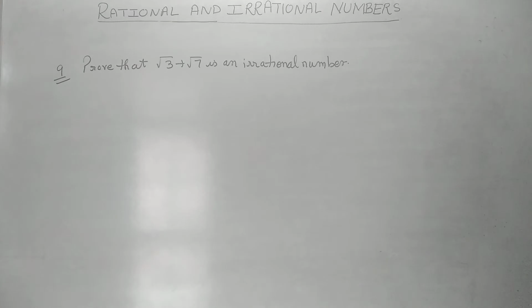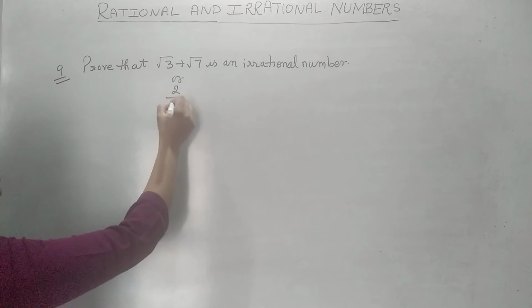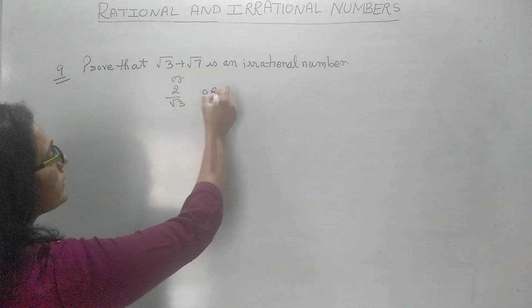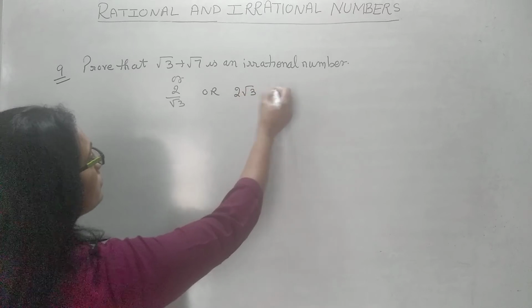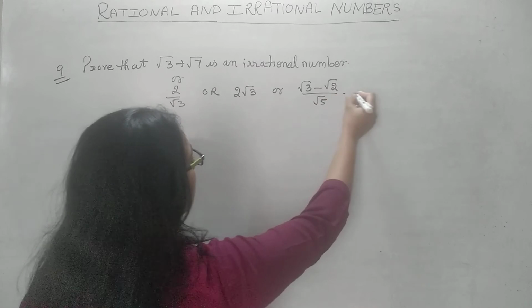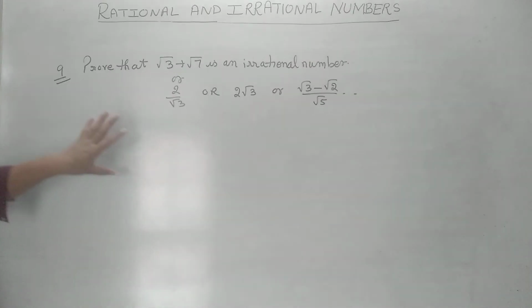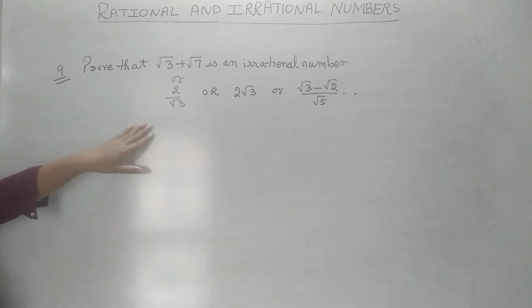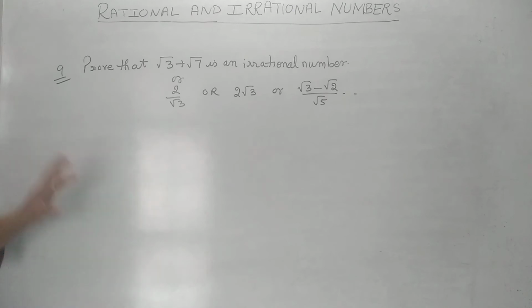Students, come to the ninth question where we have to prove that root 3 plus root 7 is an irrational number. Whenever these type of question comes, many questions can be made out of this. It can be like this: 2 by root 3 is an irrational number, or the question can be 2 into root 3, or the question can be root 3 minus root 2 over root 5. Anyway, there can be many questions that can be made from here. You don't have to solve the way as it is solved in the book. These type of questions generally come for 4 marks, so we need the full proof.